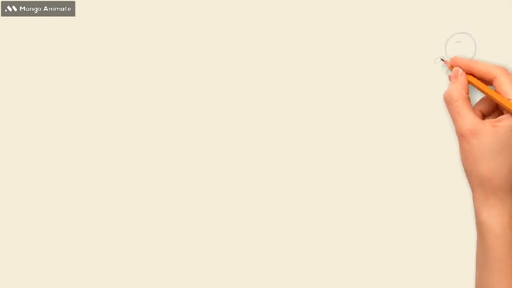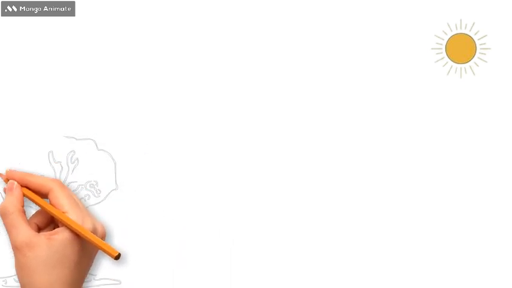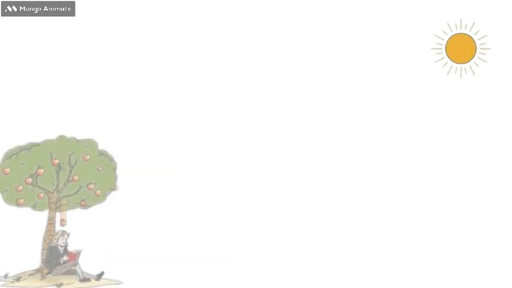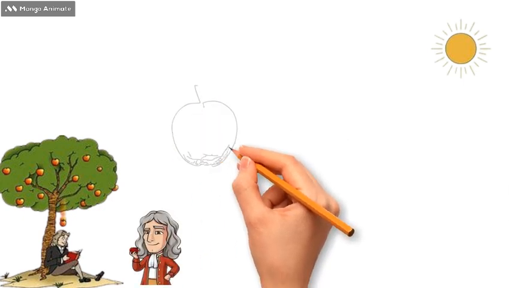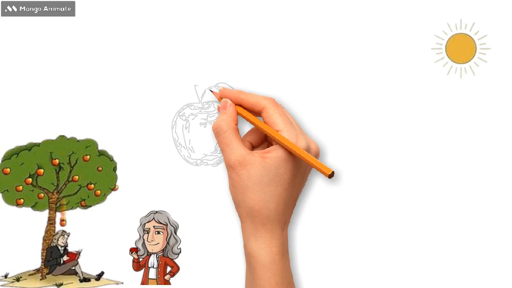Imagine a sunny afternoon in the English countryside during the 17th century. A young mathematician named Isaac Newton was taking a break from his studies, sitting under an apple tree in his family's garden. As he relaxed deep in thought, an apple suddenly fell from the tree and landed on the ground with a gentle thud.